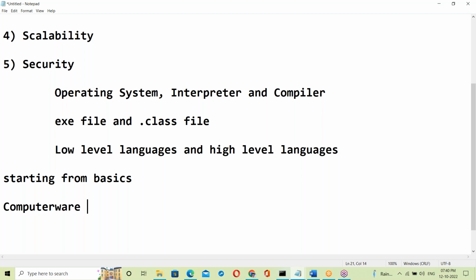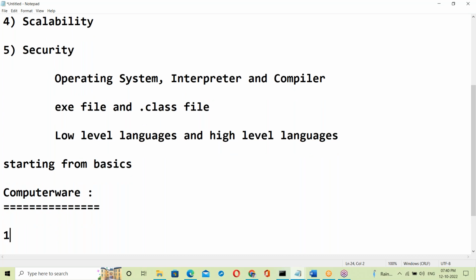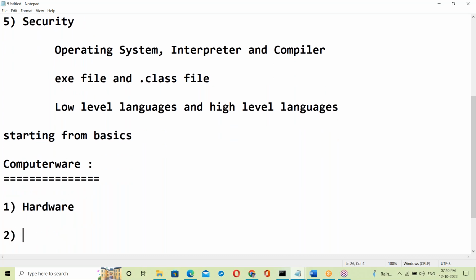Computer, basically two categories. First one, hardware. Second one, software.